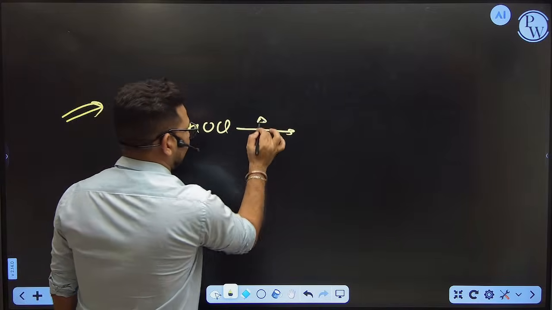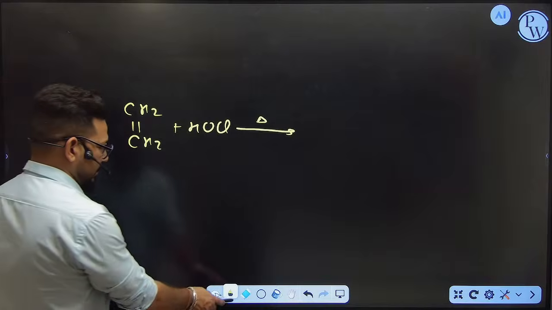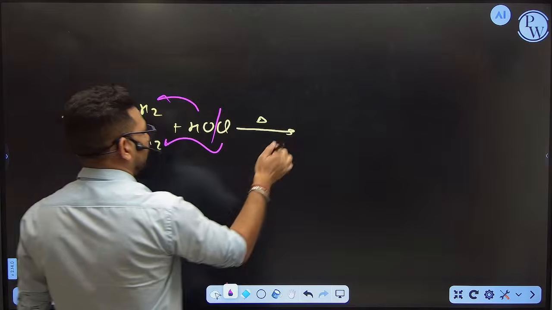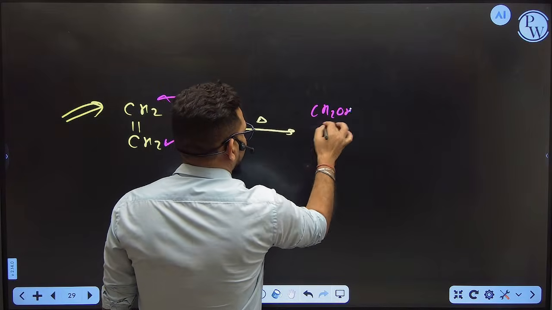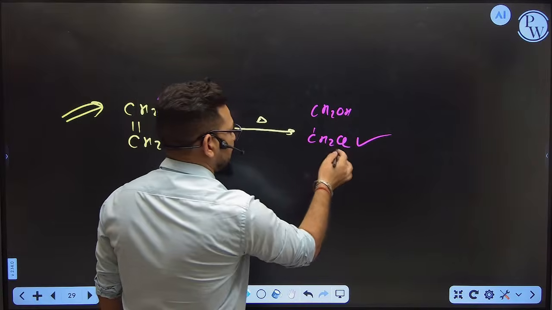And suppose anyone asks you, what is the product of this reaction? You can see this is symmetric or asymmetric? Symmetric. If it is symmetric, then you can do one thing: up, down. So what you will get now? CH2OH, CH2Cl. This is your answer. Done. No need to worry about anything. This is your final product.